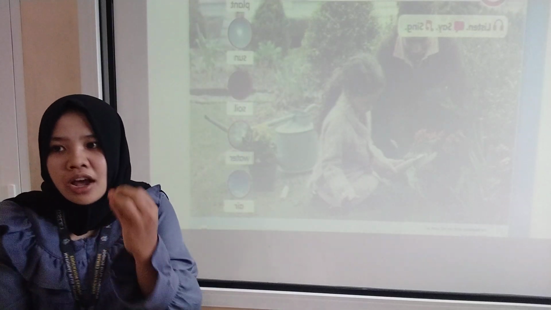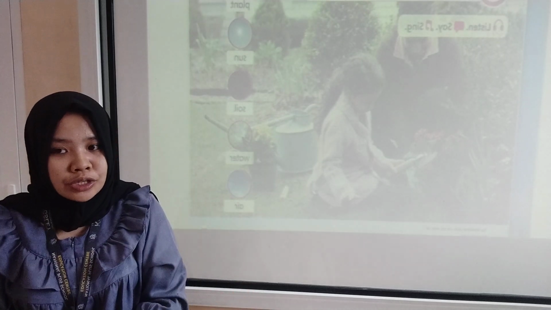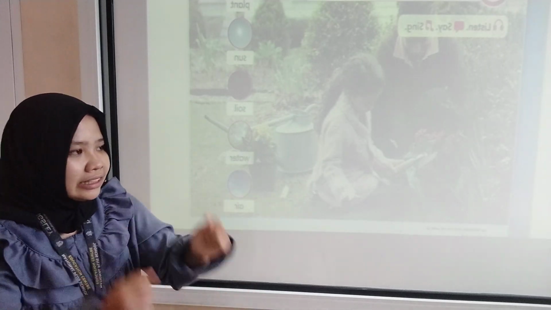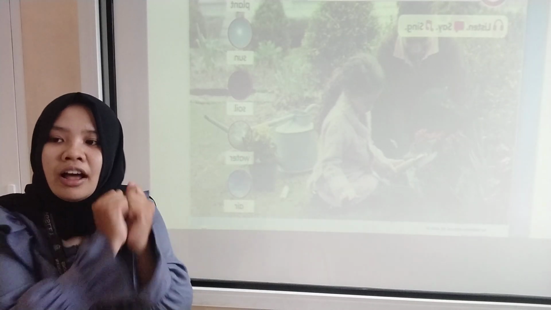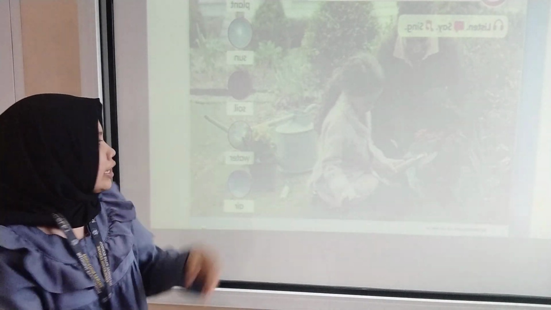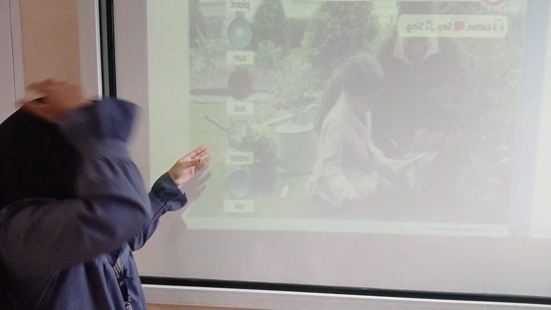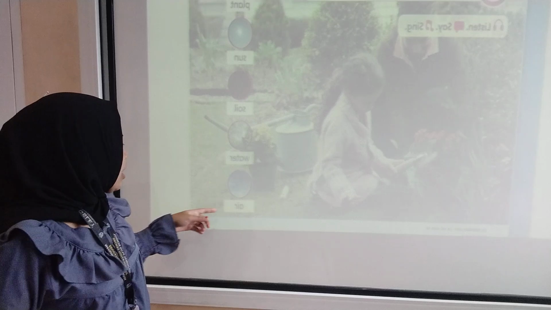Okay, before we plant the seed, we need soil. You know soil, right? You can dig soil. The color of the soil is brown. You put the seed in the soil, and then water, okay.